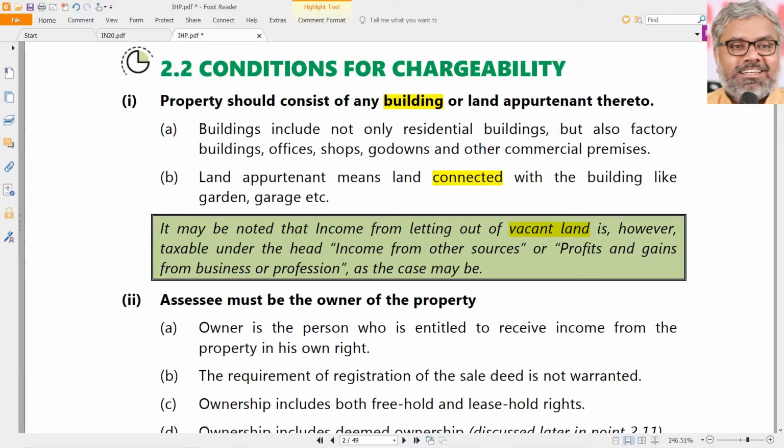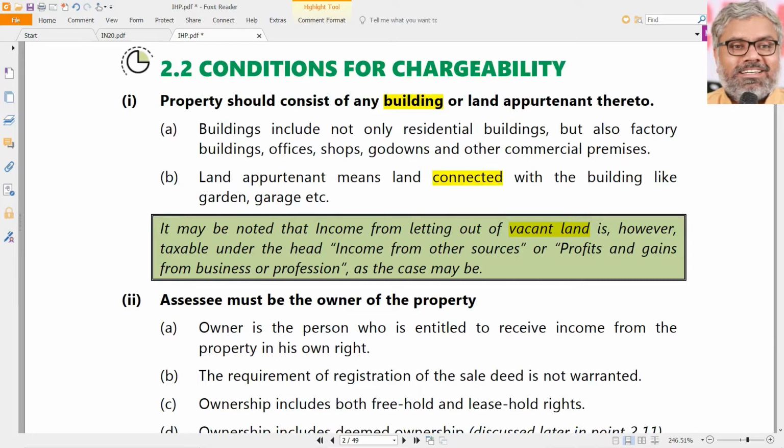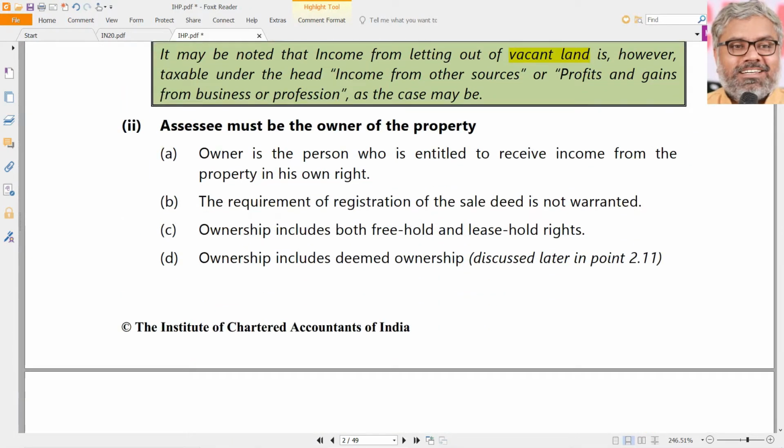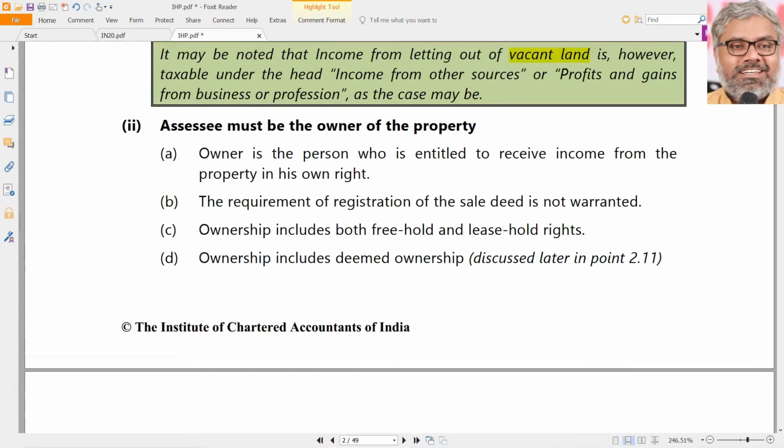Building could be any type of building. Don't go by the name of house. House is a misleading word. Building could be any type of building. Residential, factory, any building is a building. Some construction done, that becomes a building. Then one more condition is there.